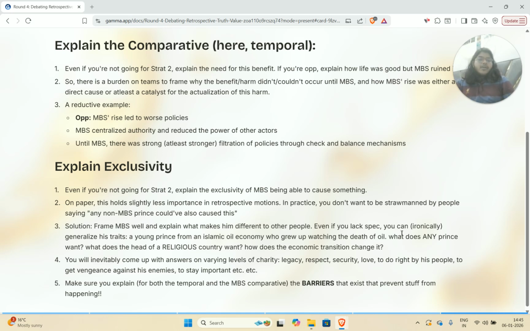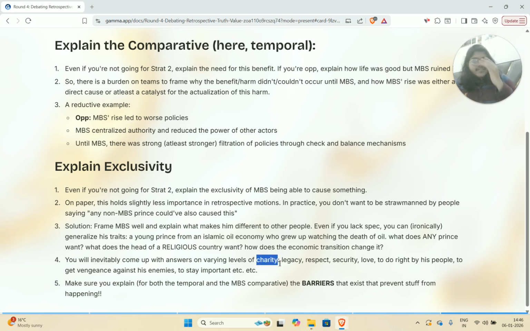For example, what does any prince want? What does the head of a religious country want? How does the economic transition change the country? When you grow up watching the death of oil, what is the consequence of that economic transition onto the country, but also onto your internal decision making calculus? Once you make a bunch of these questions, you will inevitably come up with answers on varying levels of charity to how good of a person you think MBS is.